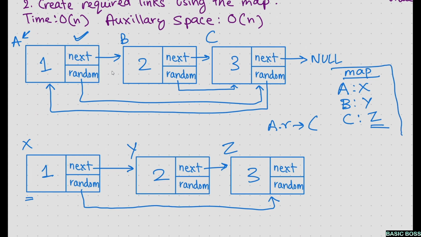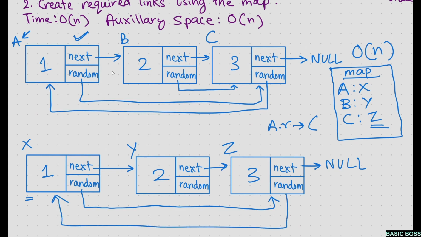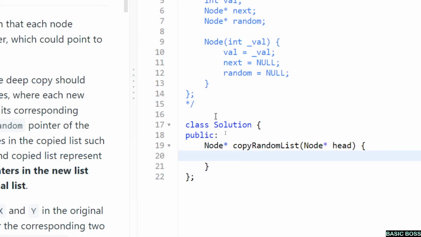And because you created a map to solve this question, you require an additional O of n space, and that's how the algorithm works. Once it is done, all the links will be created. So let's see how to code it in LeetCode. Now let's see how to code this, guys.